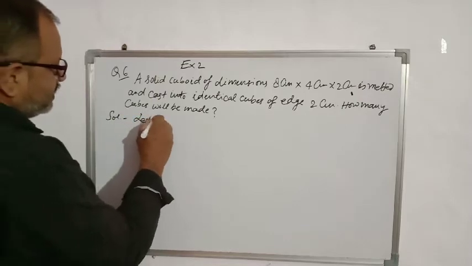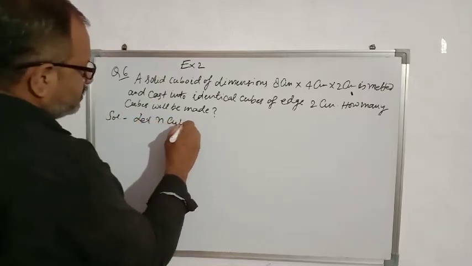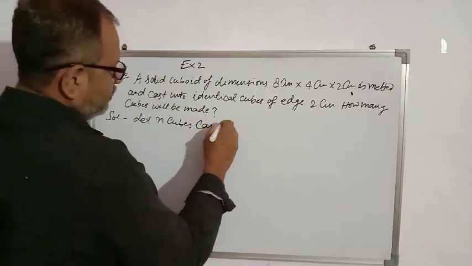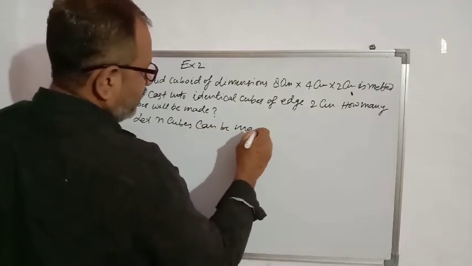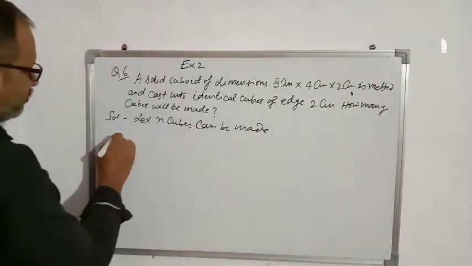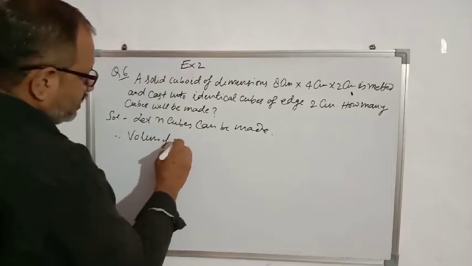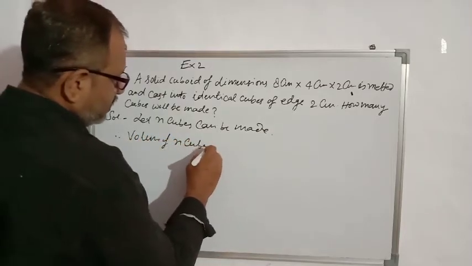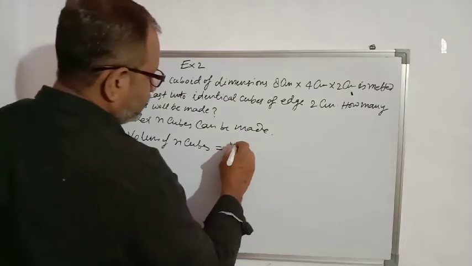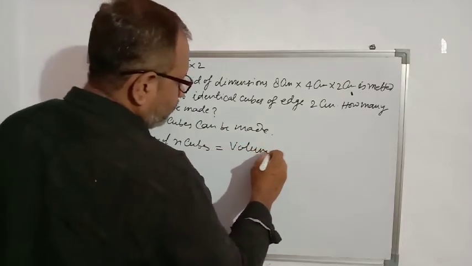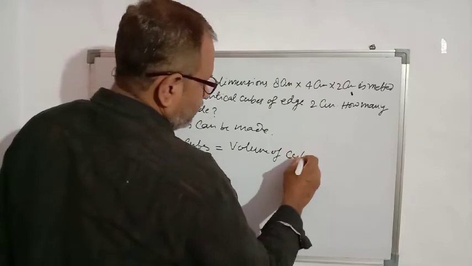Let n cubes can be made. So therefore volume of n cubes is equal to volume of cuboid.